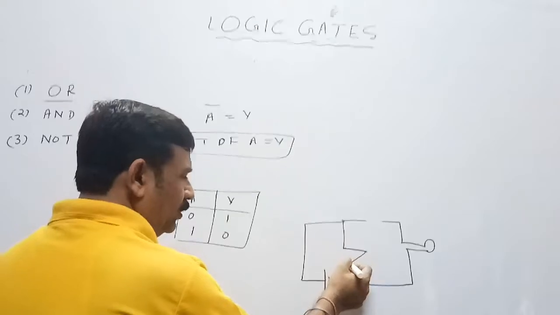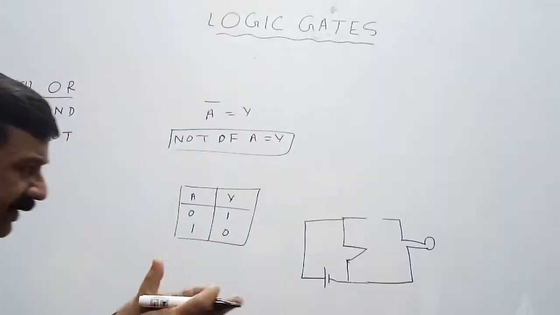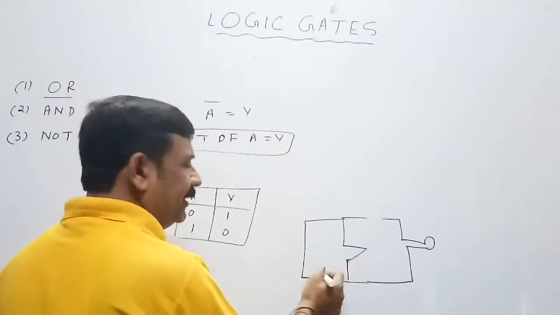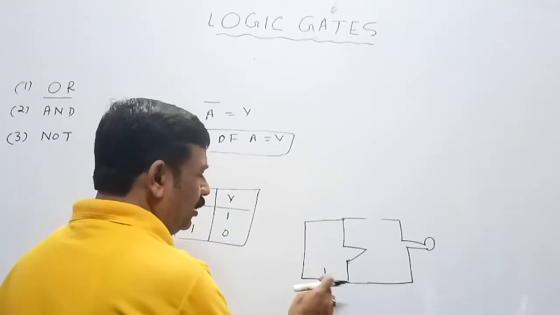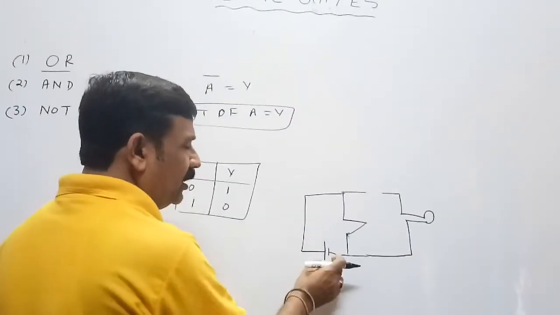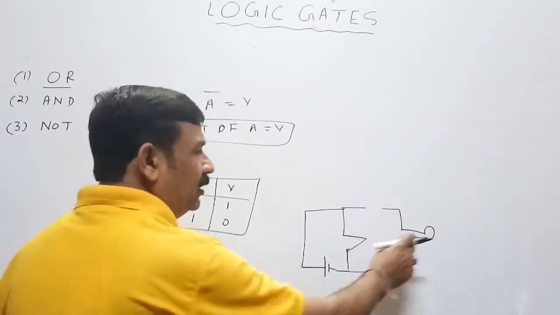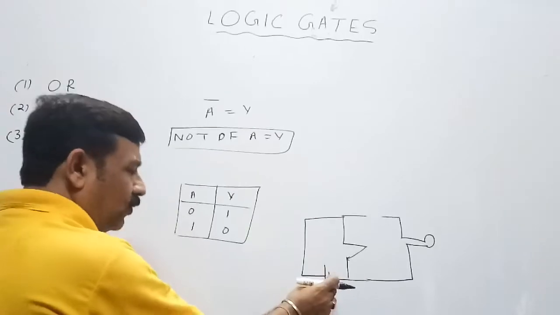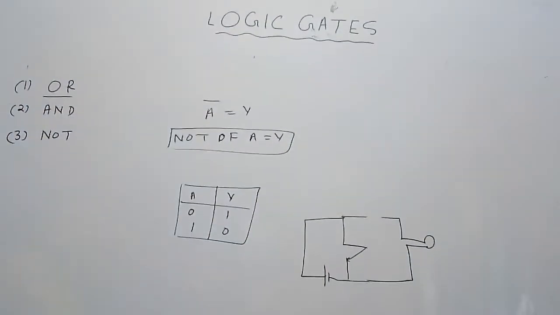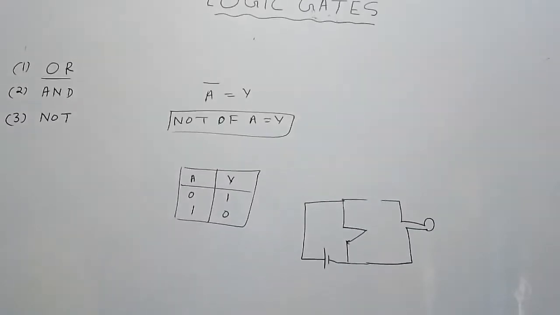As soon as we close the key, the cell will be in short circuit mode, because both the terminals of the cell are connected with a resistorless wire. So the cell will be in short circuit mode, the bulb will not glow, because the whole energy of the cell will convert into heat or light form. This is the NOT gate.